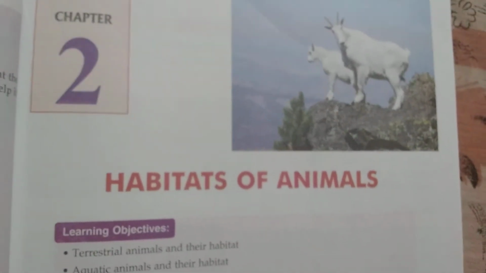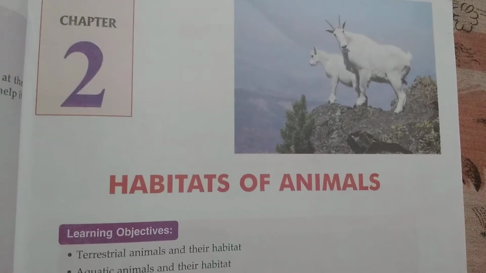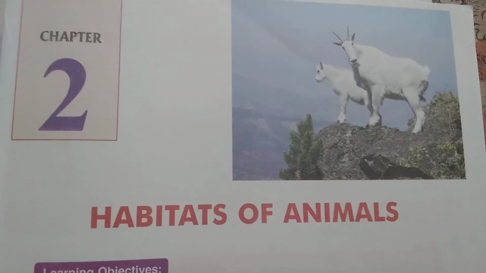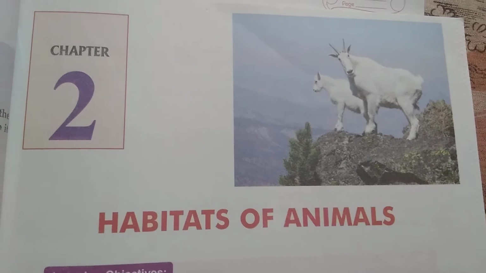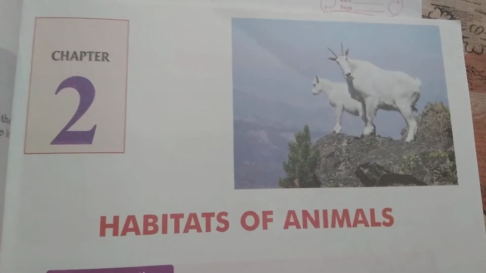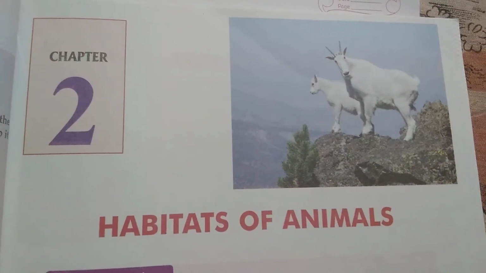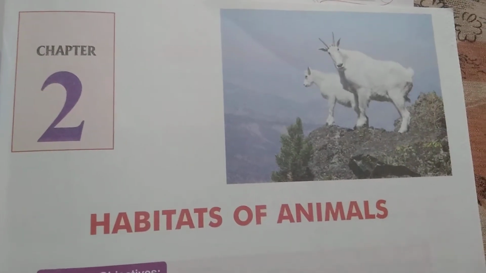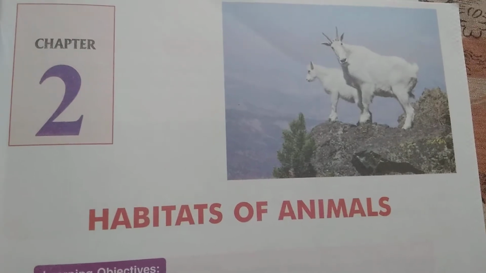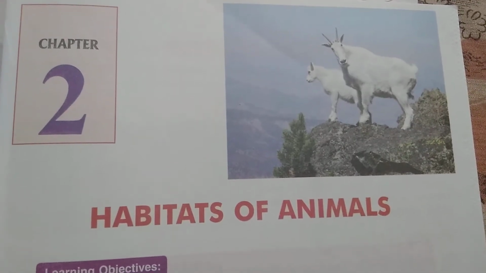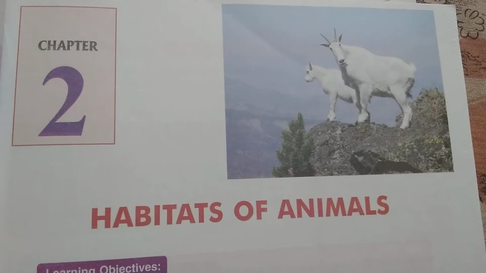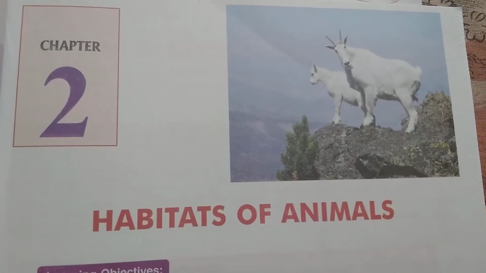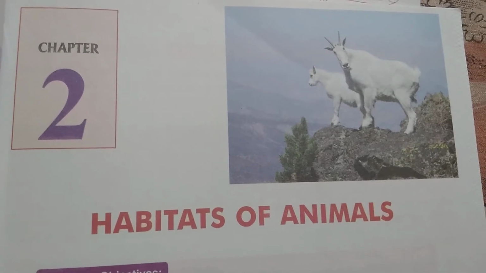Hello students, this is time for our science class and we are in chapter 2, Habitats of Animals. So in our previous class, we already completed the chapter. So what we learned through this chapter? About terrestrial animals and their habitat, and aquatic animals and their habitat, the process hibernation and migration.